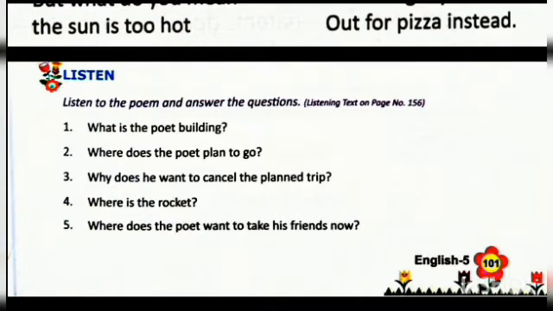First, the poet wanted to take his or her friends to the sun, but then he wanted to cancel the trip. Why was it so? Because then the poet realized that the sun was very hot.